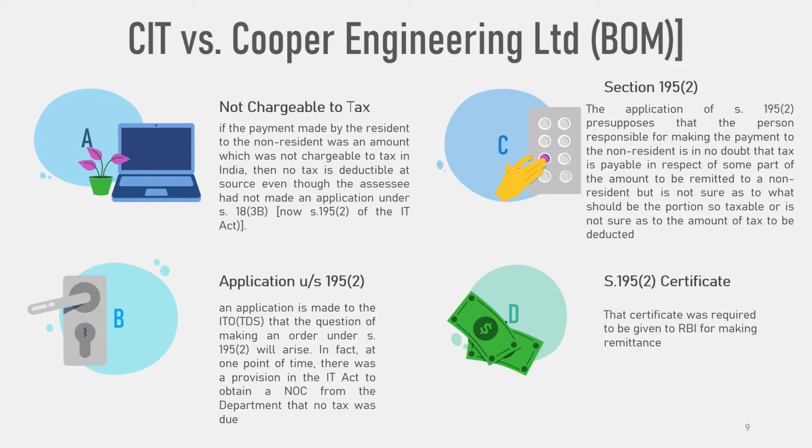The application of section 195 subsection 2 presupposes that the person responsible for making the payment to the non-resident is in no doubt that tax is payable in respect of some part of the amount to be remitted to a non-resident, but is not sure as to what should be the portion so taxable, or is not sure as to the amount of tax to be deducted. In such a situation, he is required to make an application to the ITO TDS for determining the amount. It is only when these conditions are satisfied and an application is made to the ITO TDS that the question of making an order under section 195 subsection 2 will arise.